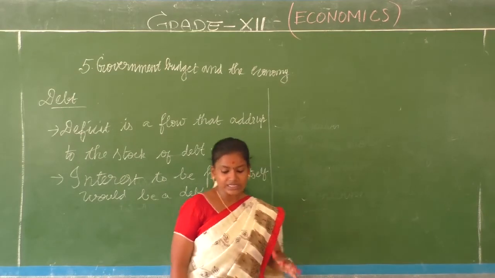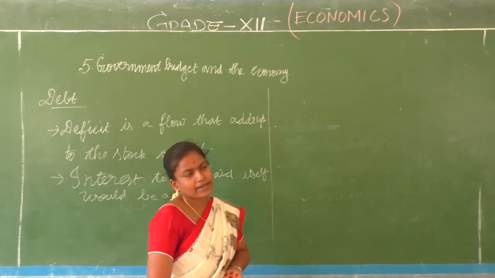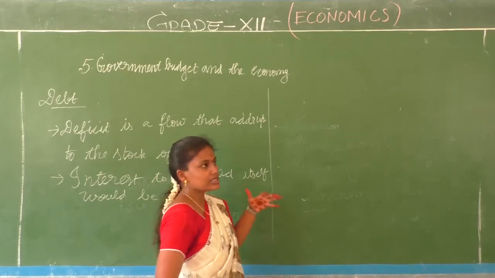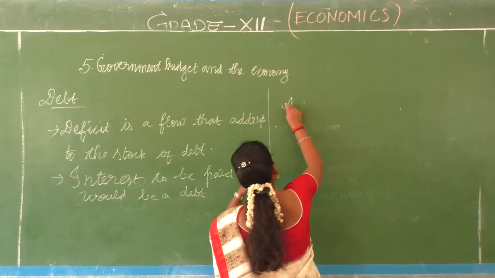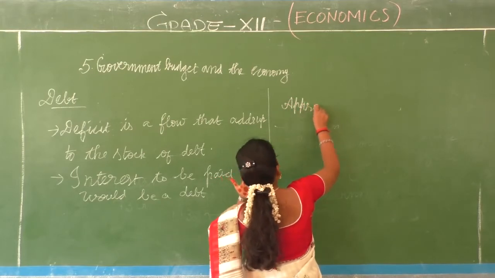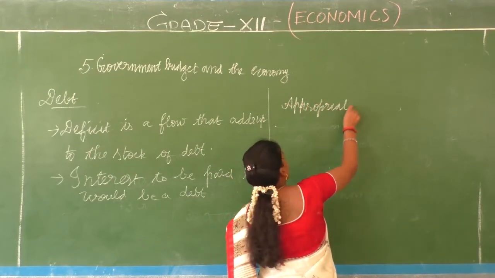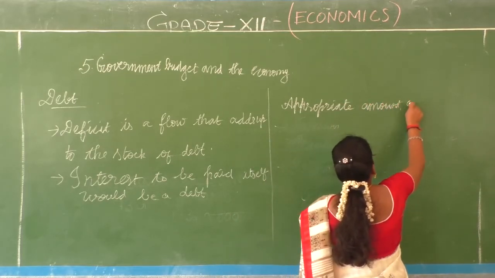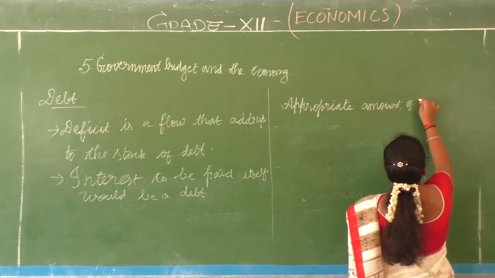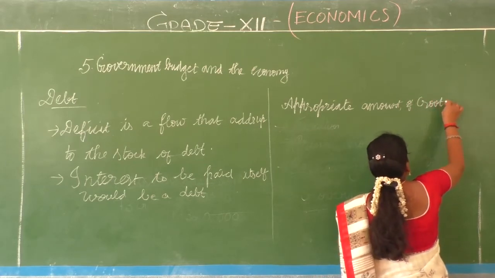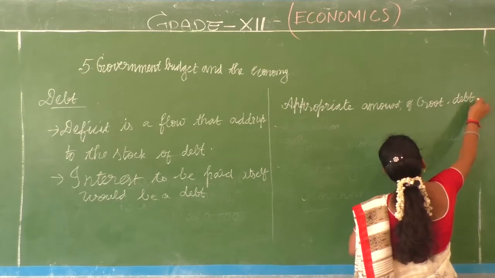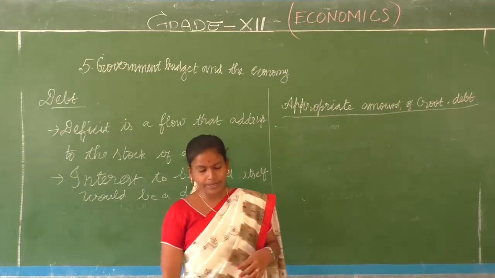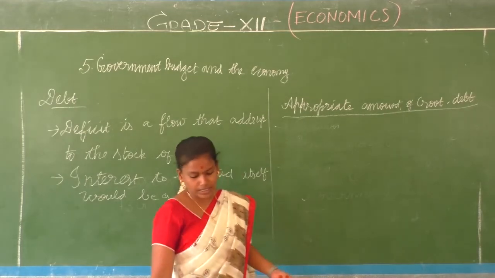So what is it? It is various perspectives. Various perspective means everybody's thought process is different. So what is the appropriate amount of government debt? So what are we doing? The appropriate amount of government debt that we can have.